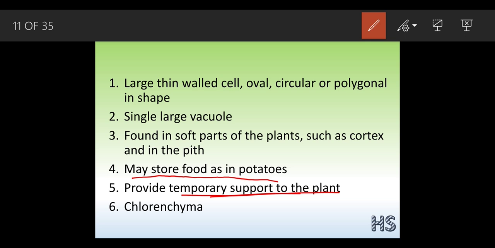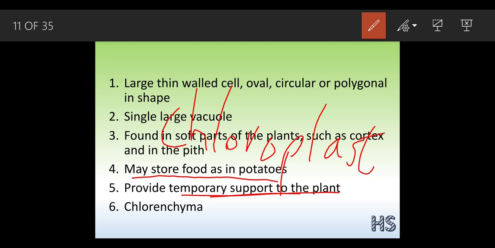This parenchyma tissue is made up of parenchymatous cells. If these parenchyma cells contain chloroplast, we have already covered this word in the cell chapter, then with the help of the chloroplast, they get the green color pigment.